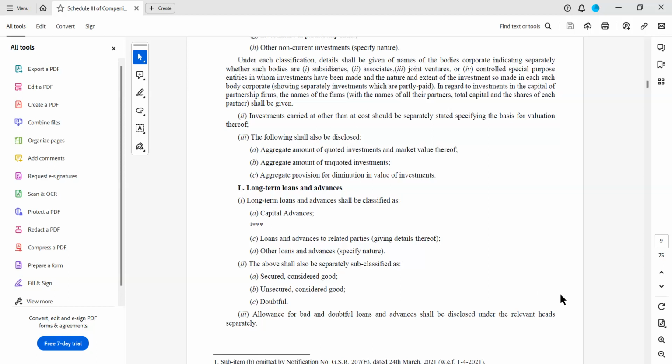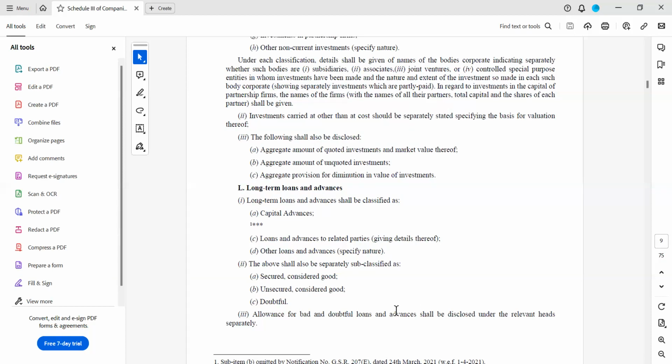Other loans and advances: if apart from capital advances to creditors and related party advances, you have given advances to somebody else also, then it has to be categorized under long-term loans and advances. In that A, B, C, you have to show it. The above shall also be separately subclassified, in the same way as we classify creditors and debtors: secured, considered good; unsecured, considered good. The same classification has to be given, for both the financial years. In brackets you have to specify the figures of earlier years.